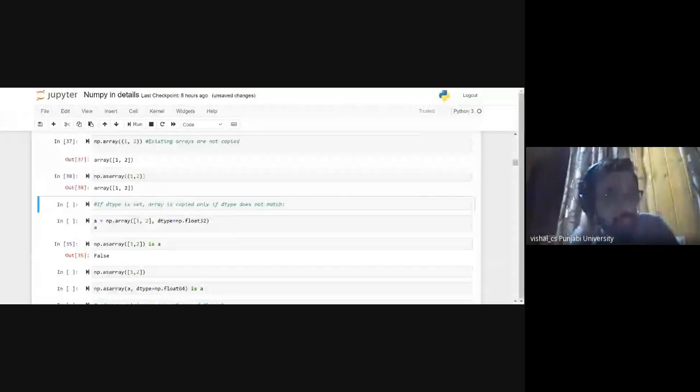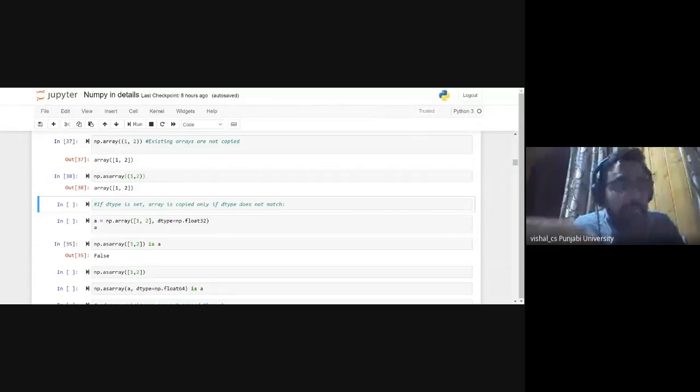Now see, we have created an array of 1 dimension. That means we can create an array by using array function as well as asarray function. But internally they are not same. But we don't have to go into the internal architecture. In terms of functionality, they are same. Is it okay?